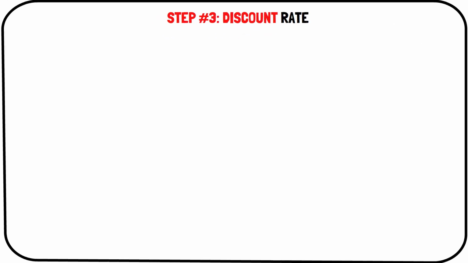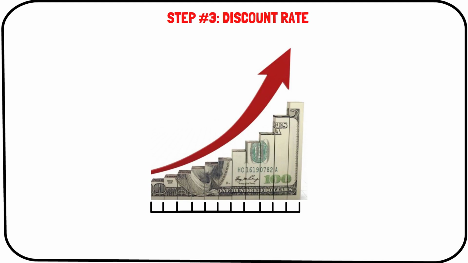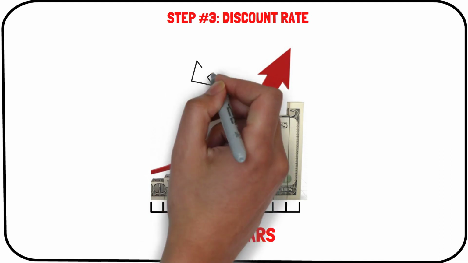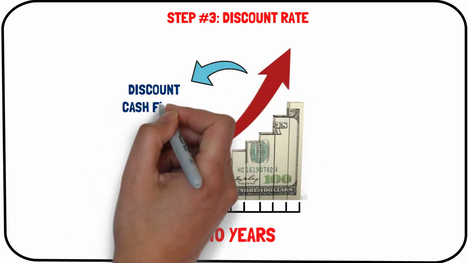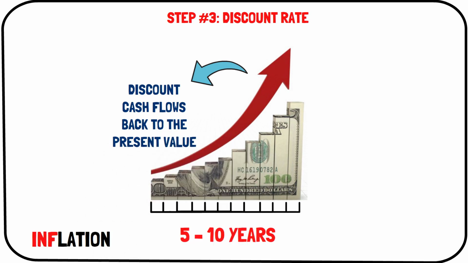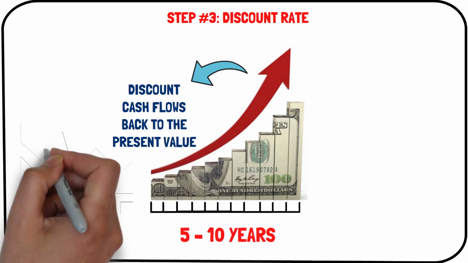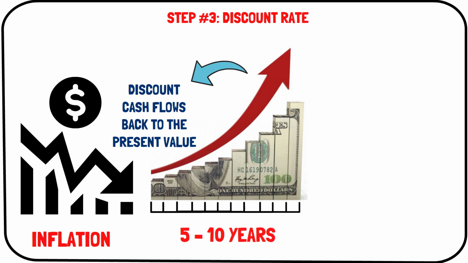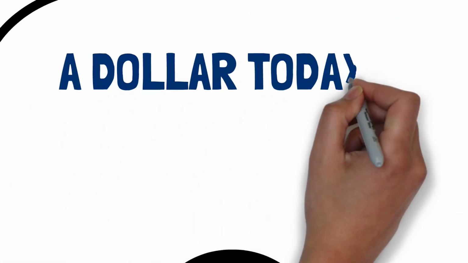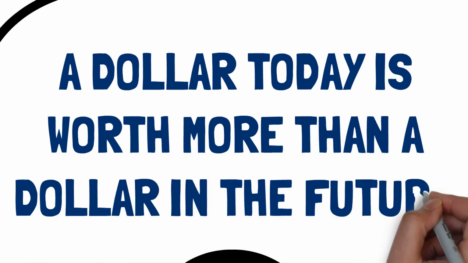Step 3. Discount rate. After you apply the estimated growth rate to the most recent owner's earnings figure over the 5-year or 10-year period, you must discount these cash flows back to the present value. This is because inflation will reduce the value of future money compared to today's value, and because of opportunity cost. In essence, $1 today is worth more than $1 in the future.